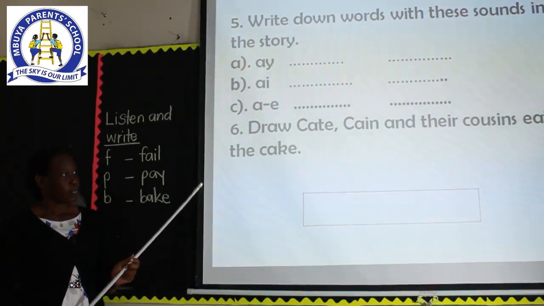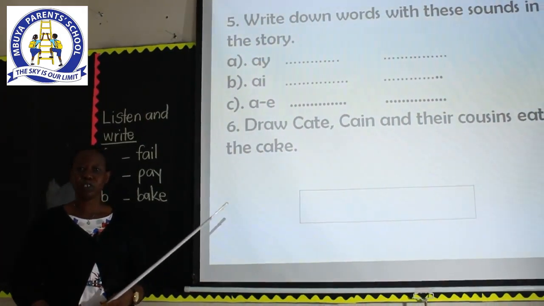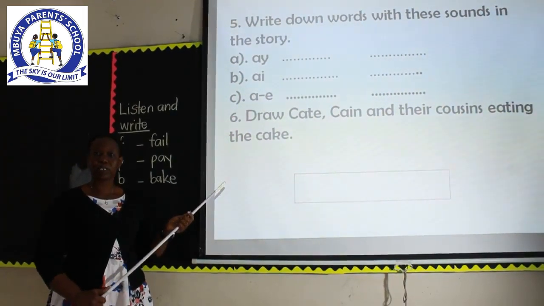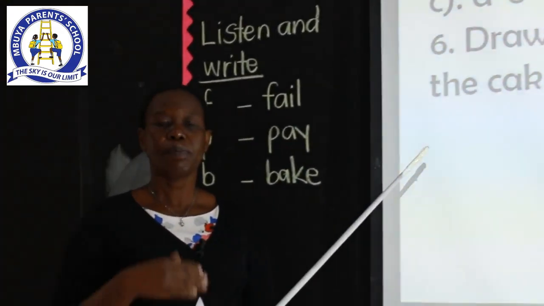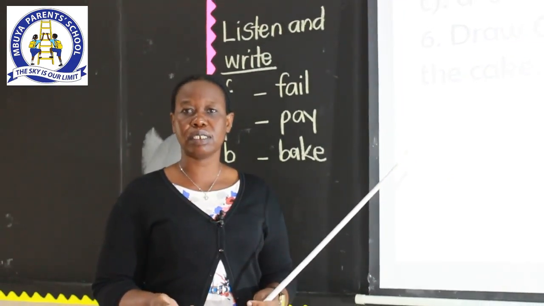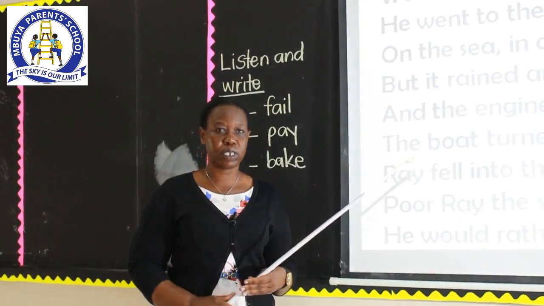Now, the last thing I'm going to leave you with, children, is a poem. This poem is just for oral practice, to help you practice how to use those sounds, so that in case you are reading any text, you come across these words, you'll be able to read it without any problem.